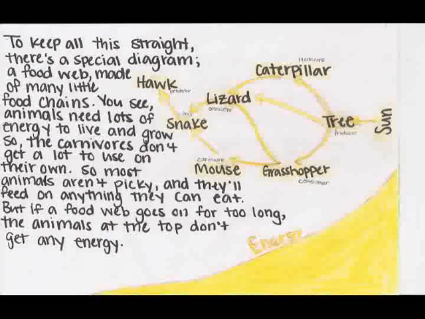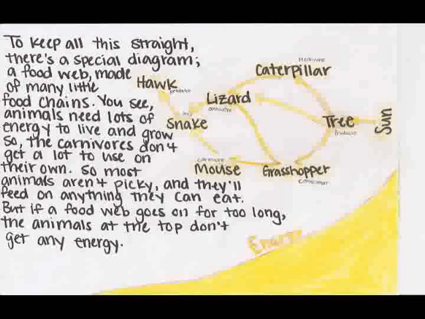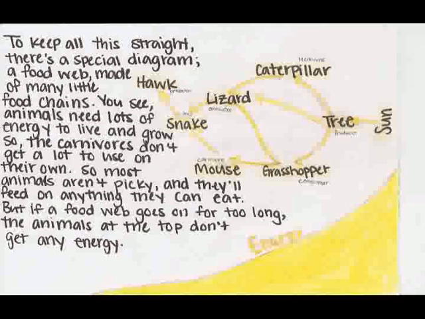To keep this all straight, there's a special diagram, a food web made of many little food chains. You see, animals need lots of energy to live and grow, so the carnivores don't get a lot to use on their own. So most animals aren't picky, and they'll feed on anything they can eat. But if a food web goes on for too long, the animals at the top don't get any energy.